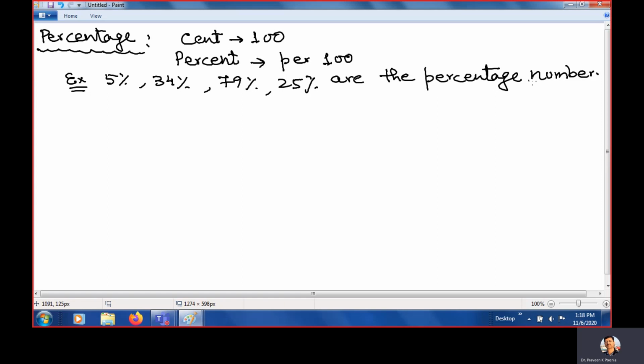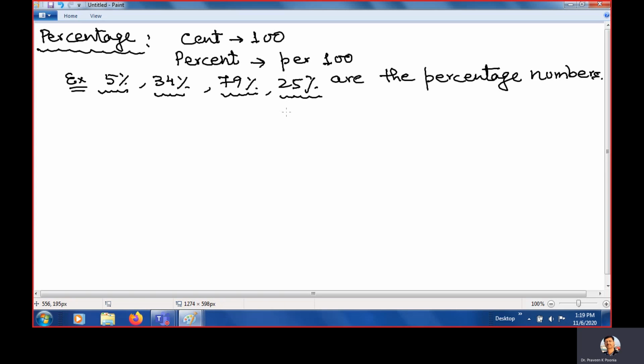Clear? So percentage numbers. What is the meaning of 5%? 5% means out of 100, only 5. 34% means out of 100, only 34. 79% means out of 100, only 79. 25% means out of 100, 25.